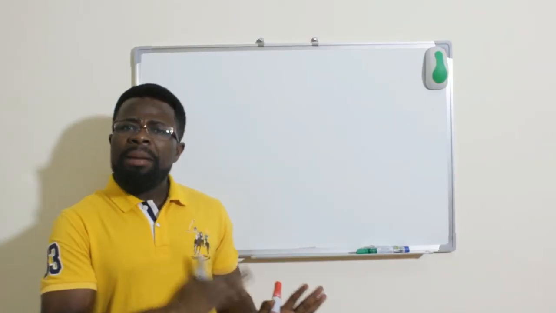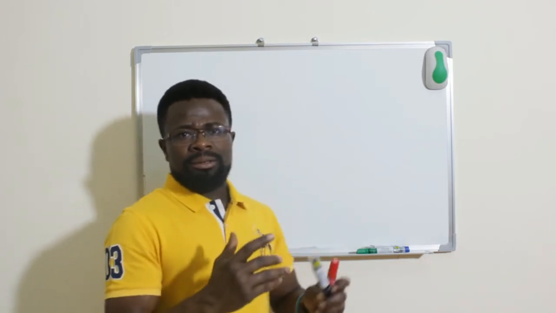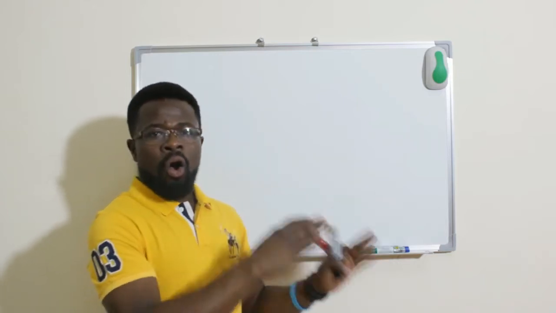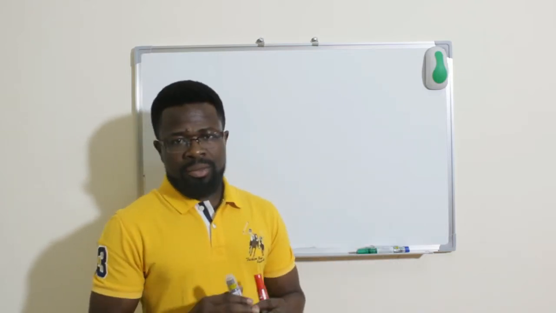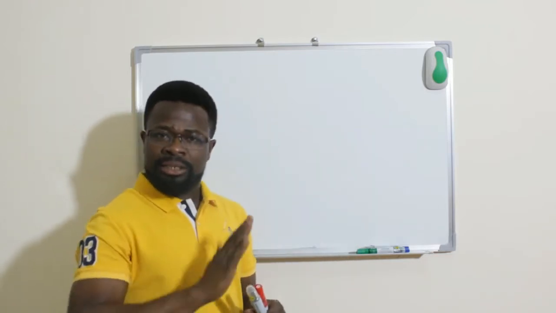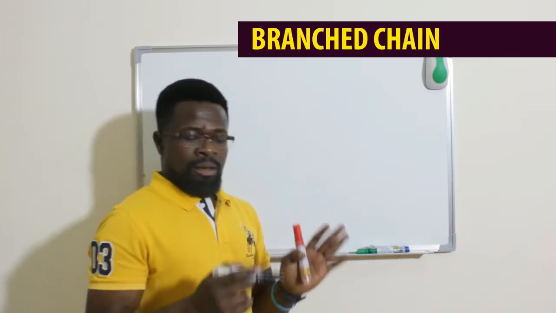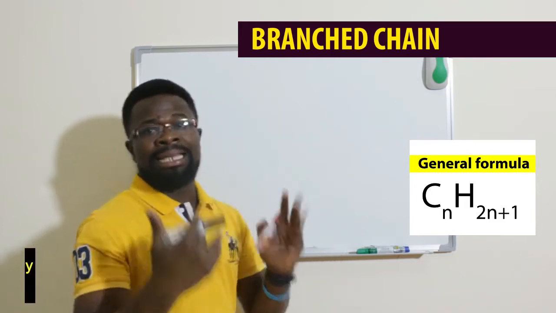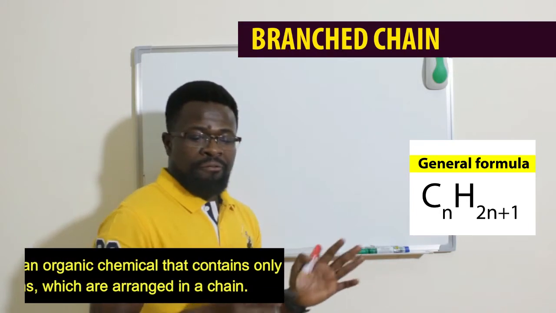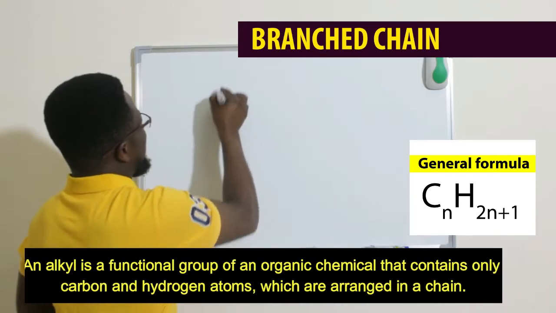Okay, if you remember earlier, I said to you that organic molecules can either be a straight chain, a branch chain, or a ring structure. All that we looked at earlier about the alkane is a straight chain. Let's now look at a branch chain, where we're going to have a side or a substituent. So if there is a side or a substituent, we refer to that side as the alkyl group.